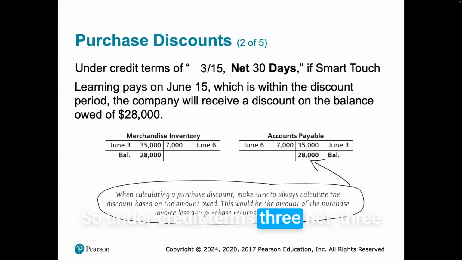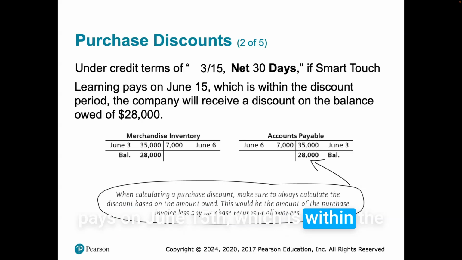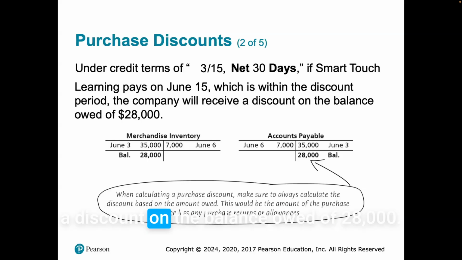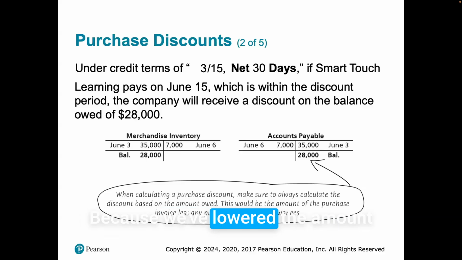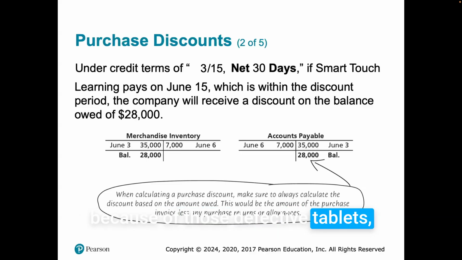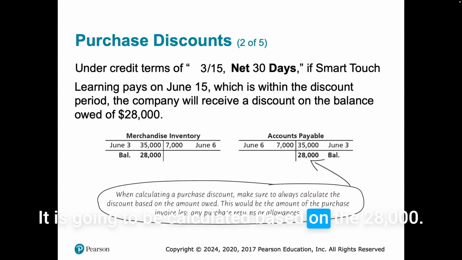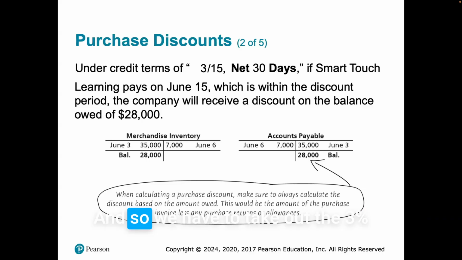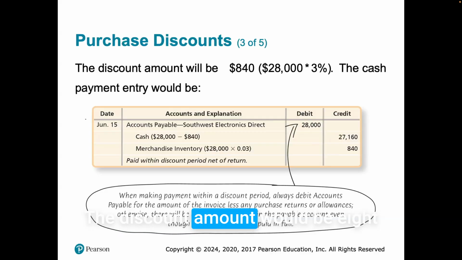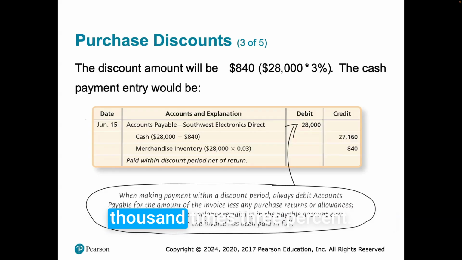So under credit terms 3/15 net 30 days, if Smart Touch Learning pays on June 15th, which is within the discount period, the company will receive a discount on the balance owed of $28,000. So here's the thing. Because we've lowered the amount because of those defective tablets, the discount is no longer on $35,000. It is calculated based on the $28,000. We take the 3% out of the $28,000, not the $35,000, because we no longer owe $35,000. The discount amount would be $840, $28,000 times 3%.